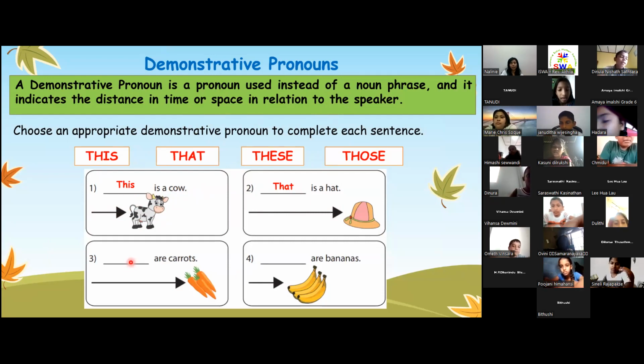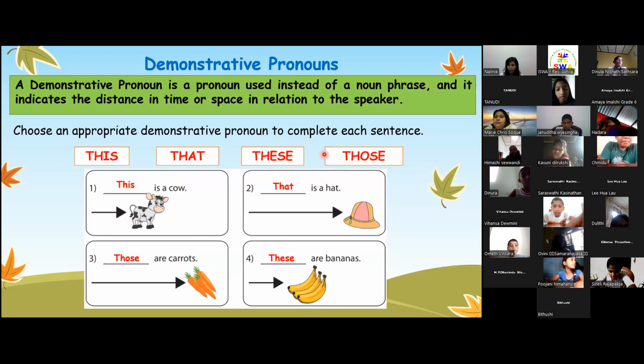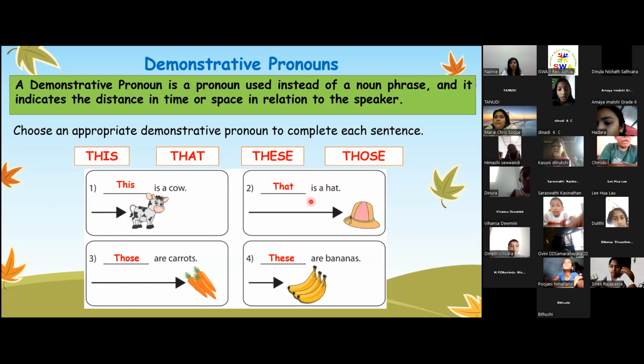How about the third? Those are carrots. Yes. Very good. These are bananas. Yes. Correct. Do you like to eat bananas? Yes. Okay, please read the sentence for me, children, please. This is a cow. That is a hen.